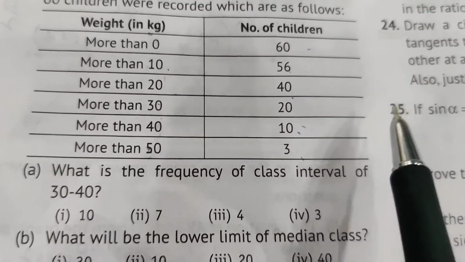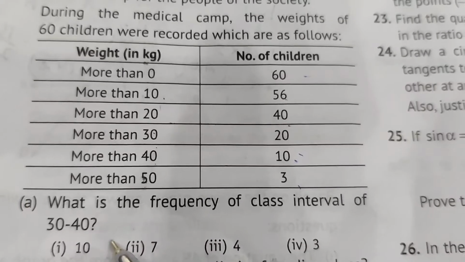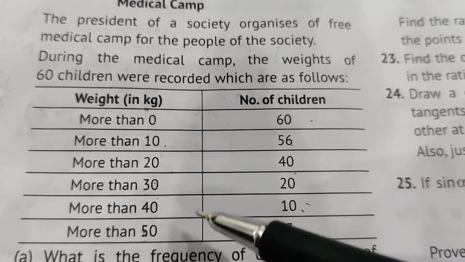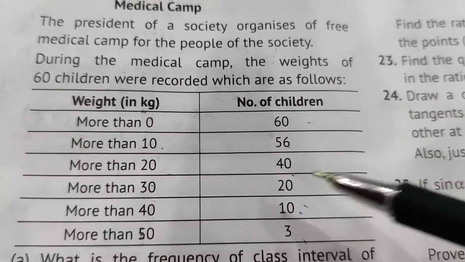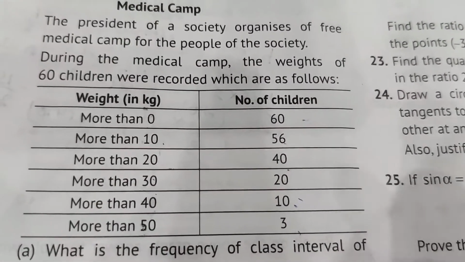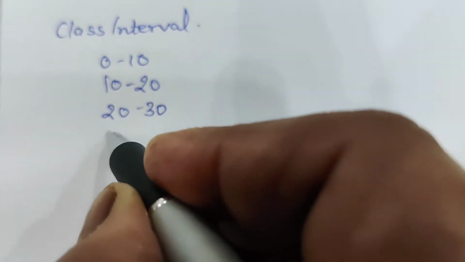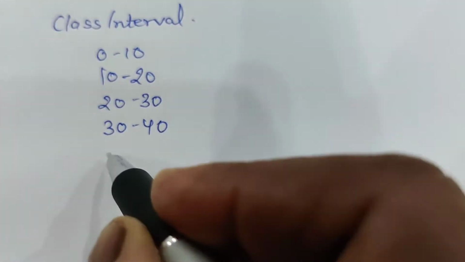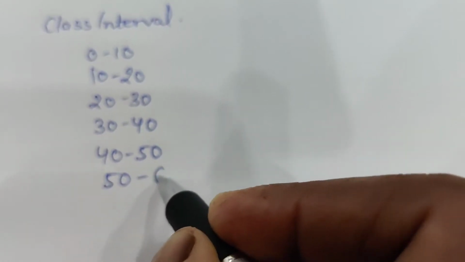Okay, this is a question. What is the frequency of class interval of 30 to 40? Now first we have to prepare a table taking class intervals 0 to 10, 10 to 20 and so on. So we can draw here: 0 to 10, 10 to 20, 20 to 30, 30 to 40, 40 to 50 and 50 to 60.